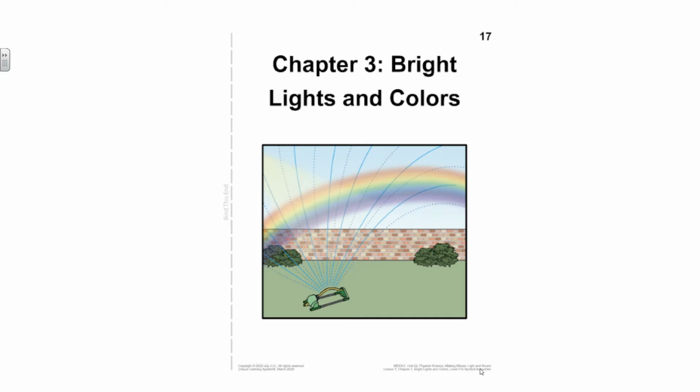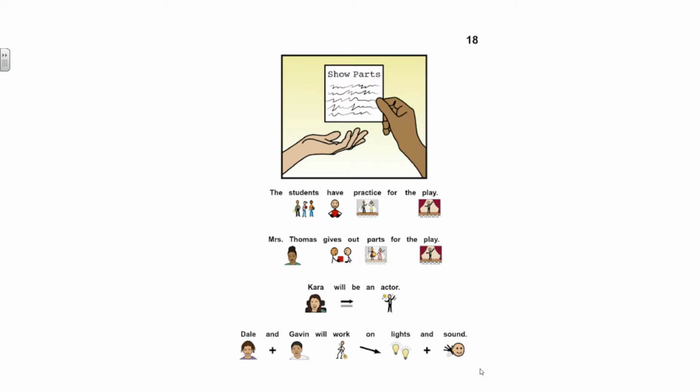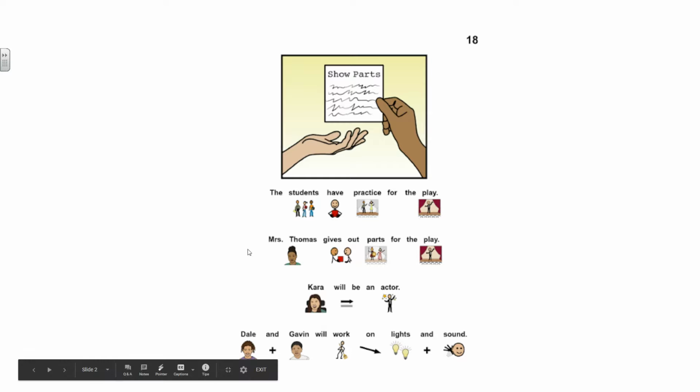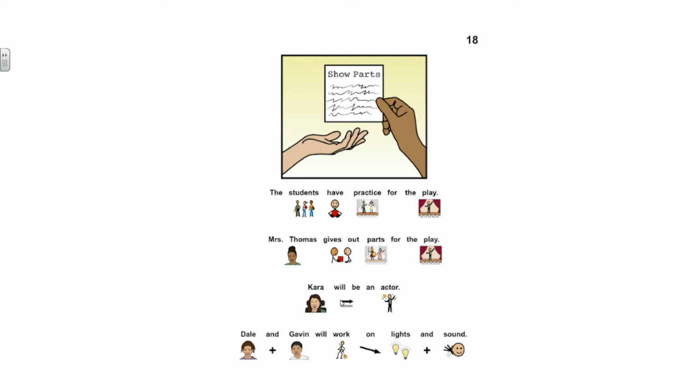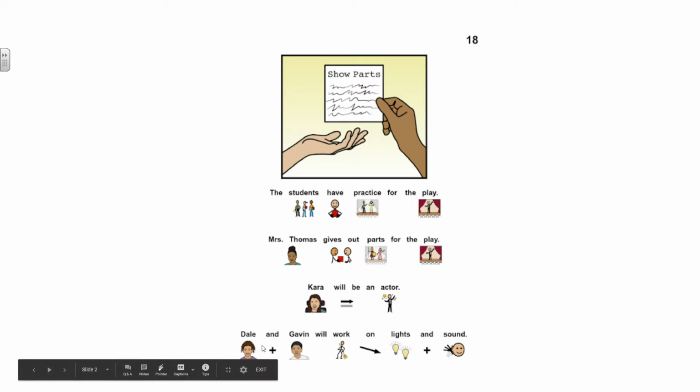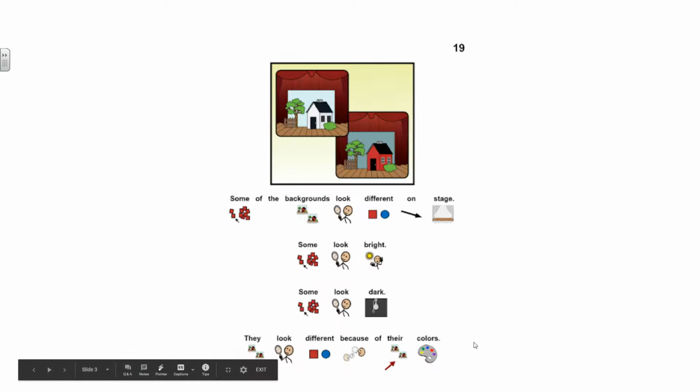Chapter 3: Bright Lights and Colors. The students have practice for the play. Miss Thomas gives out parts for the play. Kara will be an actor. Dale and Gavin will work on lights and sound.